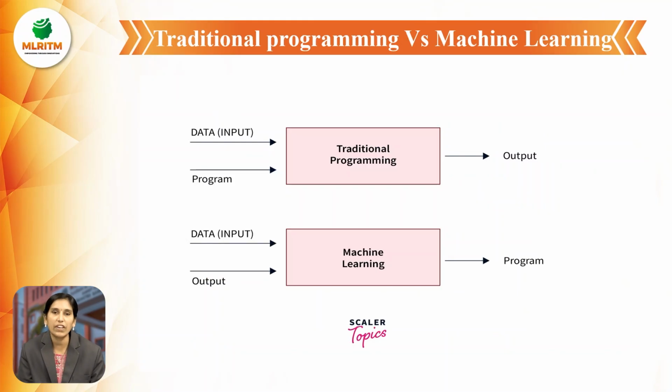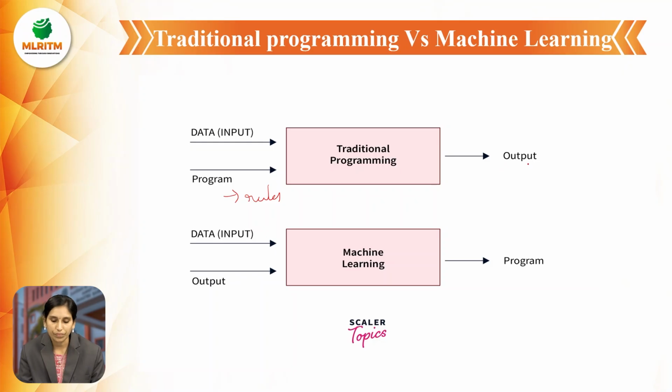Let us see the difference between traditional programming and machine learning programming. In traditional programming, like C, C++, Java and all the programming languages, we are giving the input data. Then we write the program, that means rules or instructions. Using traditional programming, we get the output.